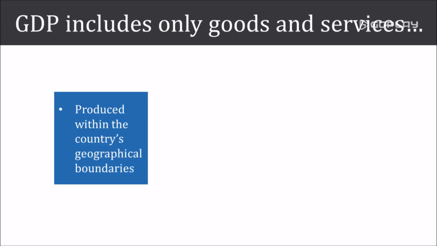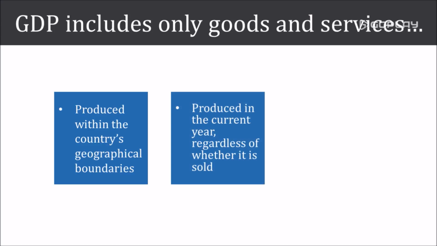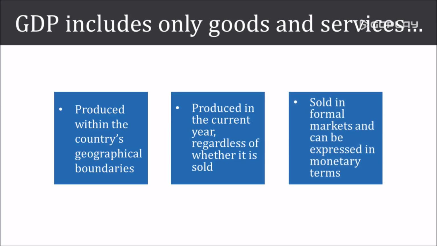Only goods produced in the current year are included in the current year GDP. It does not matter if the goods are sold. This means GDP tracks productions and not sales. Finally, note that GDP is expressed in monetary terms. So only goods sold in formal markets are included in the computation of GDP. We will go into greater details about these points later on.